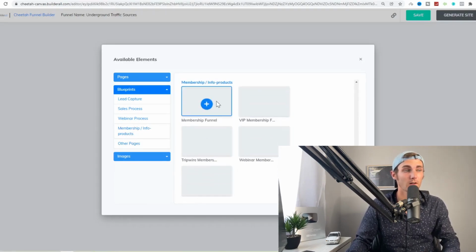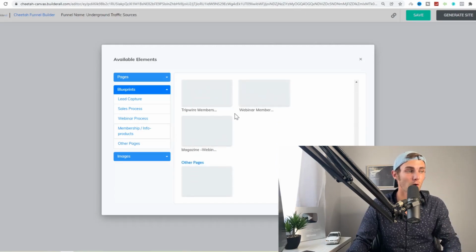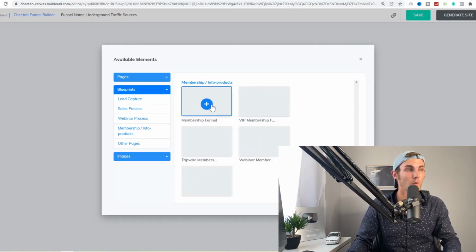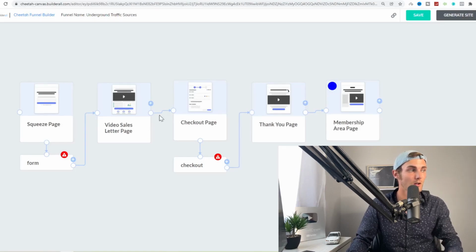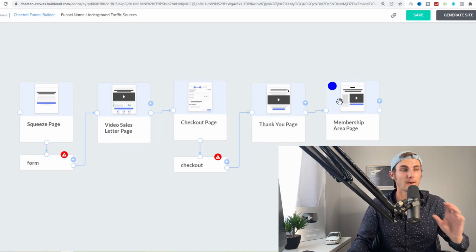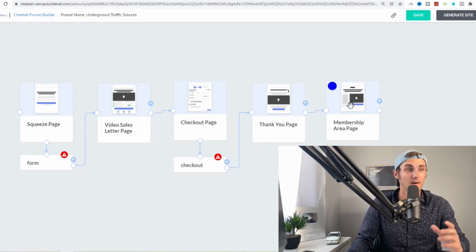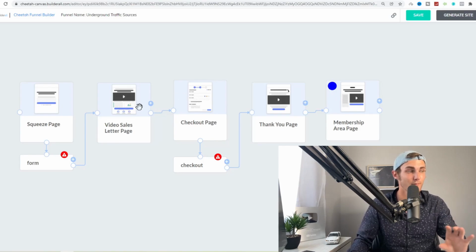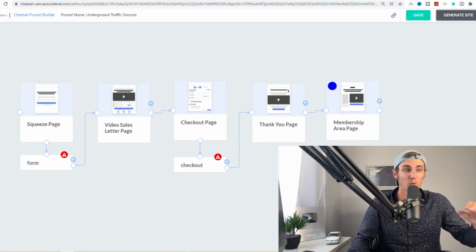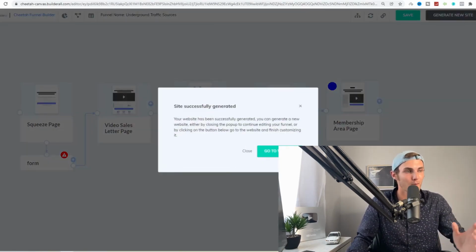We've got a membership funnel, a VIP membership funnel, a tripwire funnel, and a magazine webinar. We're going to go and click on membership funnel. So we've got a basic squeeze page, a video sales page, the checkout page, and a thank you page, and then a membership area, which is that membership area we just created. So this is an entire funnel and a form over here where we can go and set up an email sequence. Click on generate website, and this funnel will be created for you in a couple of seconds.